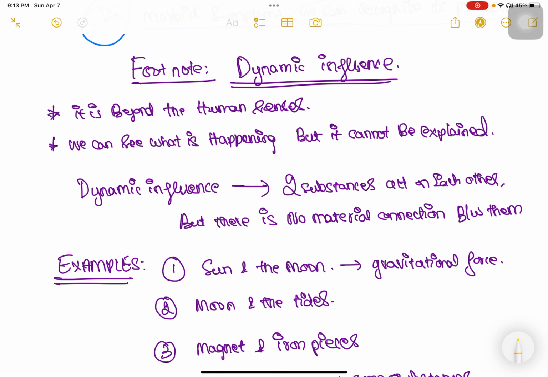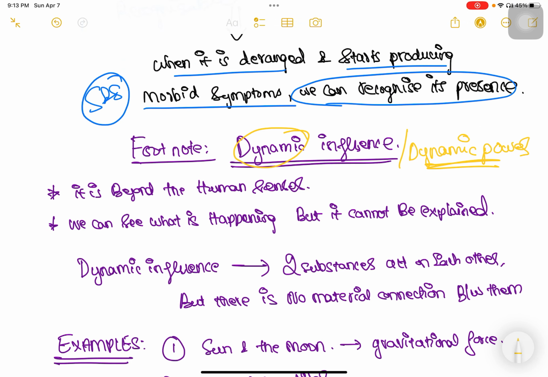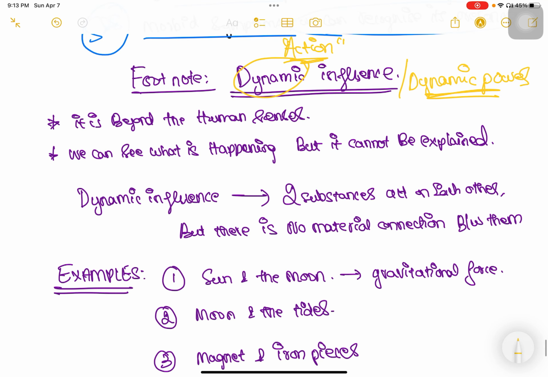The footnote of this aphorism talks about dynamic influence or dynamic power. All right. So we all know that dynamic is something that is always in action. See, the word meaning of dynamic, we have already discussed this in the ninth aphorism also, is something that is always in action. And when we refer to vital force in a dynamic sense, we know that this is beyond the human senses. As I already told you, it is imperceptible. It is something that we cannot perceive.